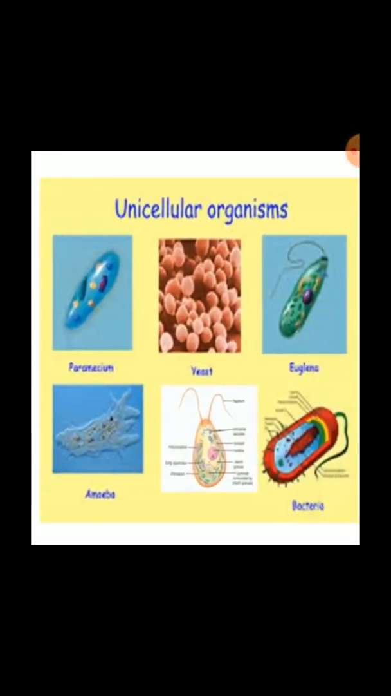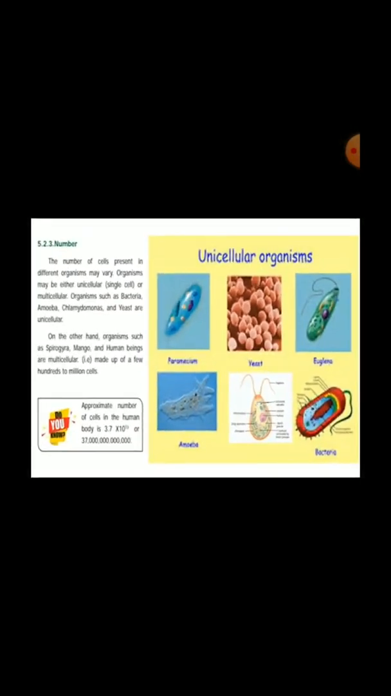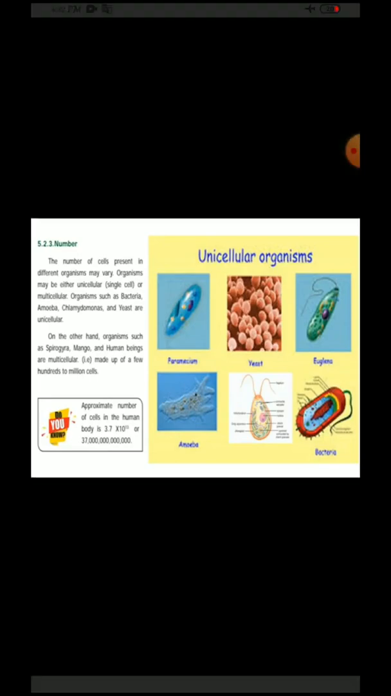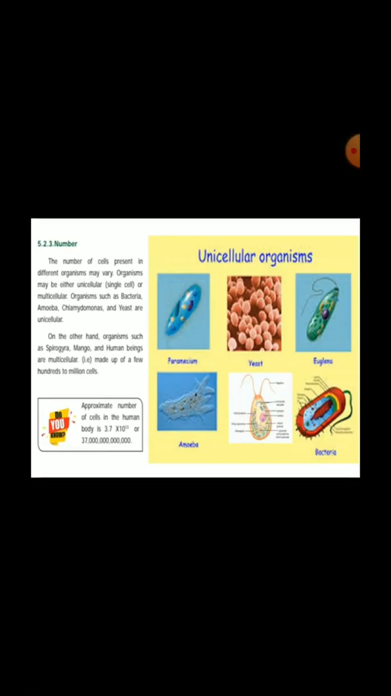Here see, this is the unicellular organism. See the first picture: Paramecium, yeast, Euglena, amoeba and bacteria. These are the unicellular organisms. So all living organisms are made up of what, children? Cells. But the number of cells varies from organism to organism. Some organisms, plants and animals are made of just one cell, that is a single cell, and other organisms are made up of a large number of cells.